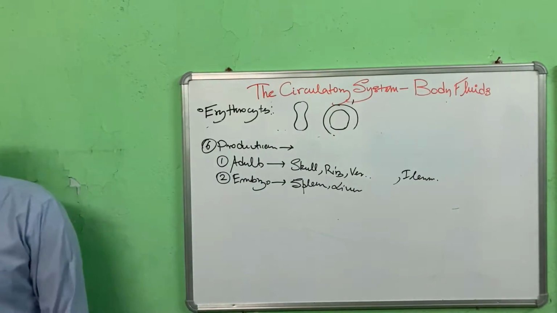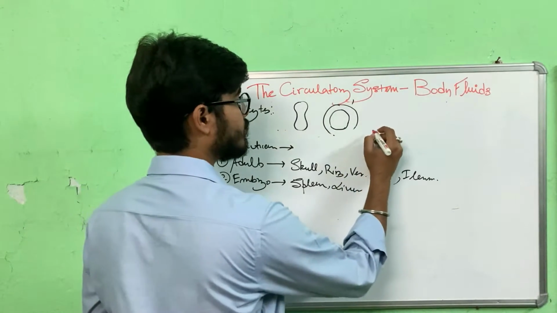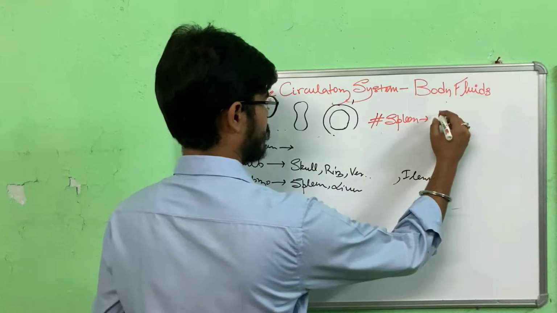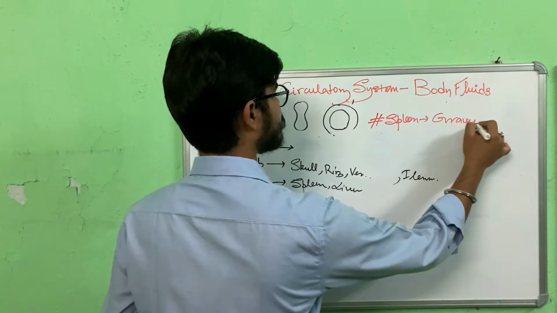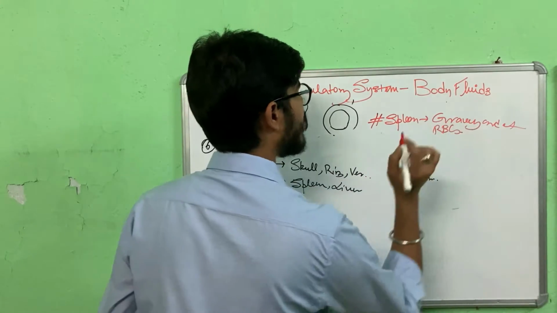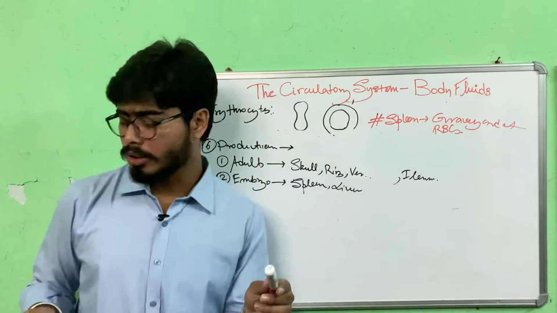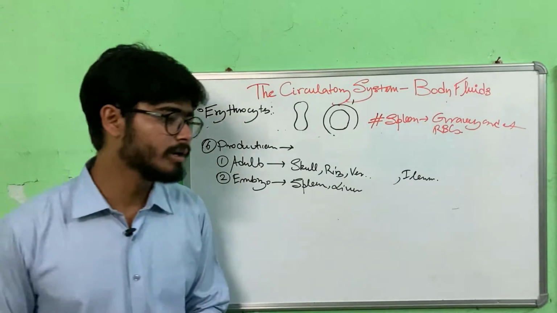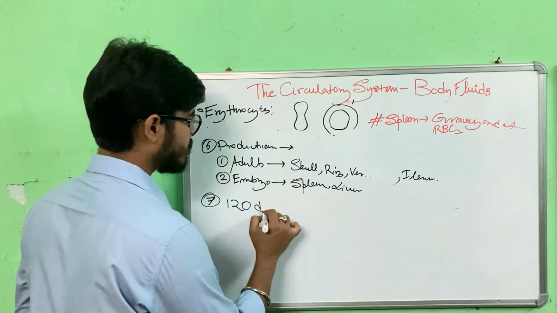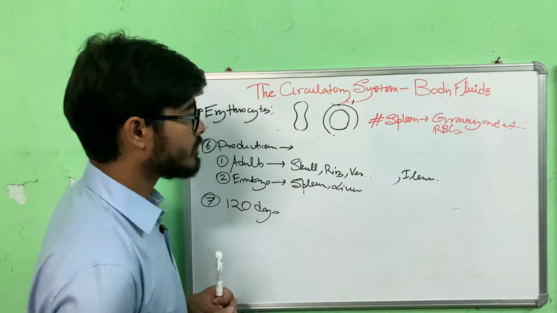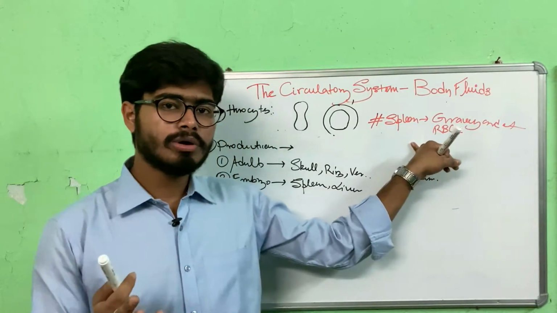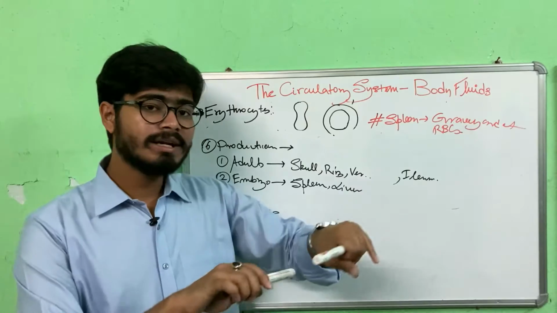Now it's important to know that the spleen is also called the graveyard of RBCs. You know, RBCs have a lifespan. After that, they become non-functional, so they need to be destroyed. They live for about 120 days, after which they are destroyed. Each RBC, after 120 days, becomes non-functional and old. They go to the spleen, and there they are broken down.